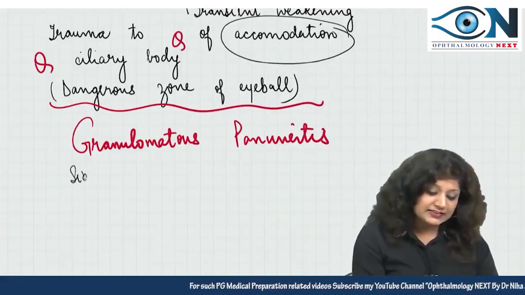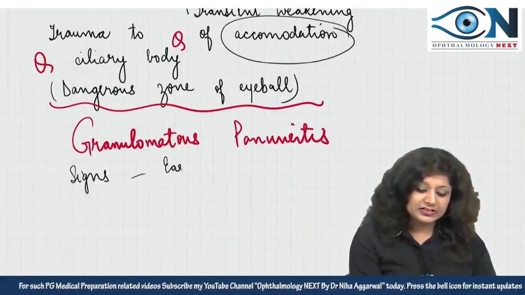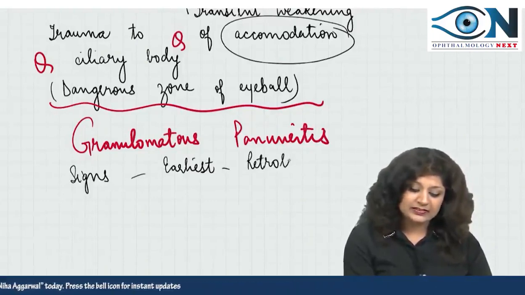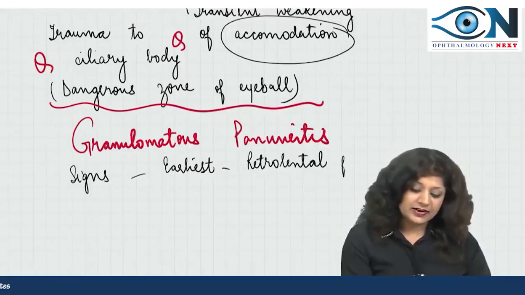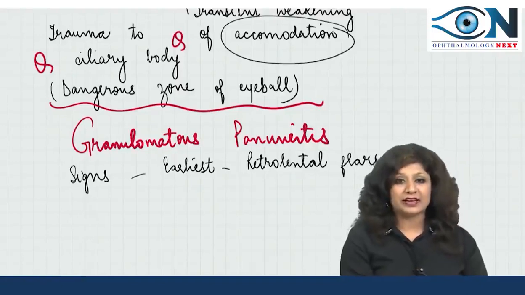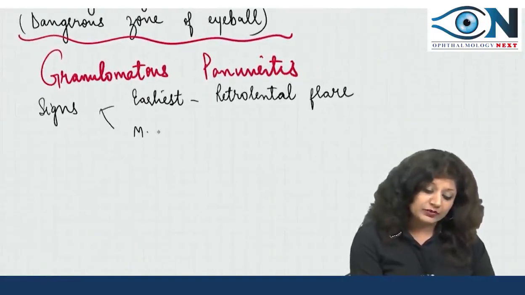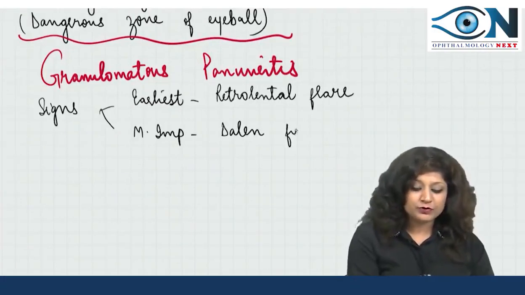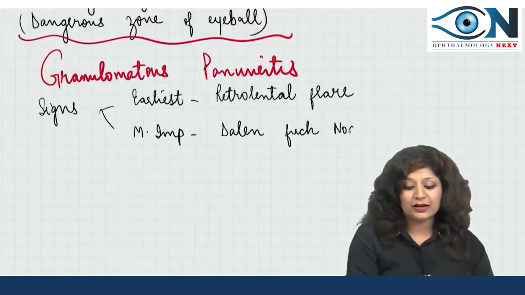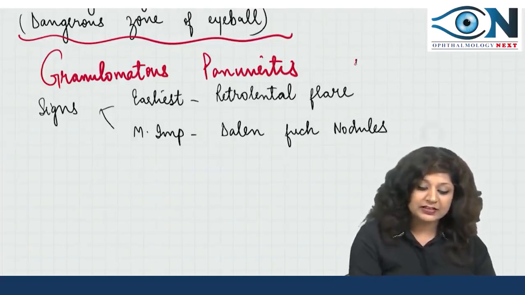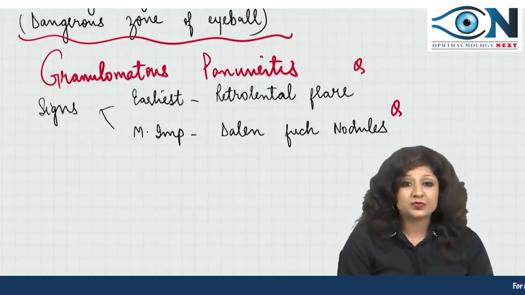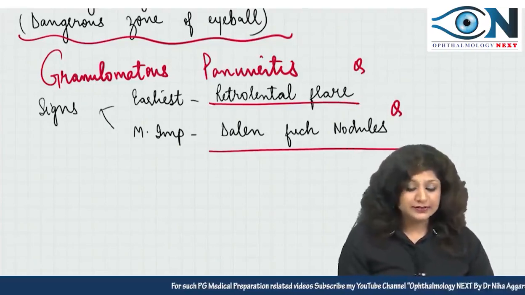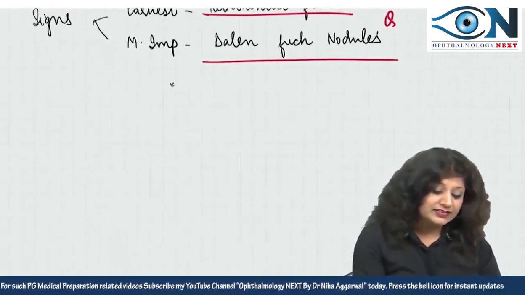If you see the signs, the earliest sign that we get is the retrolental flare, while the most important sign that we get is the Dalen-Fuchs nodules. Now, you have to be very careful here. In cases of anterior uveitis, it was aqueous flare and the KPs, while here we have the retrolental flare and the Dalen-Fuchs nodules.